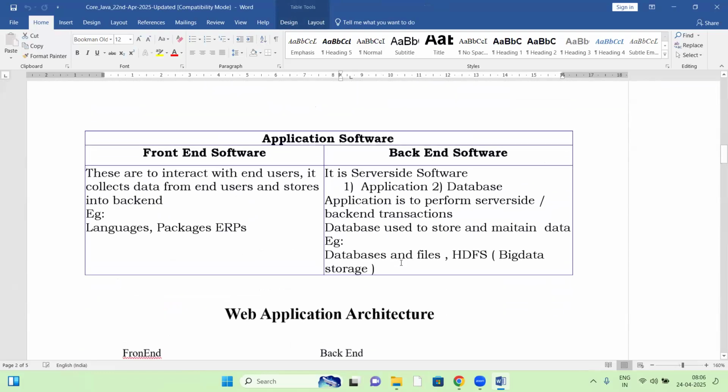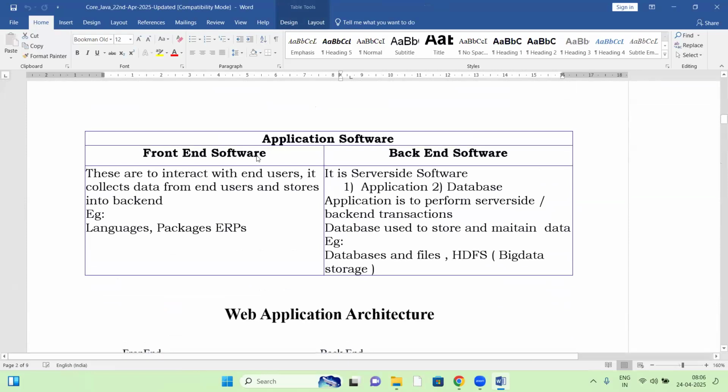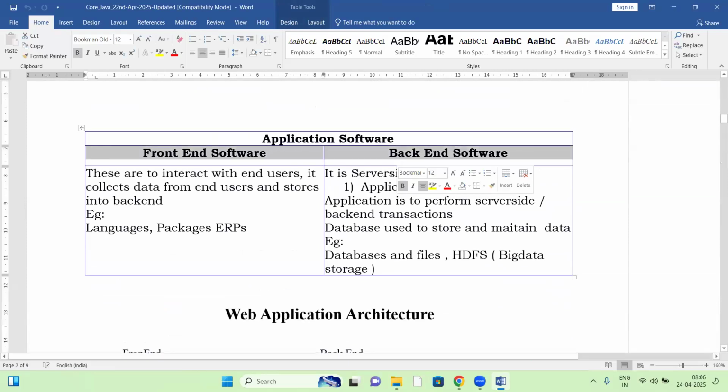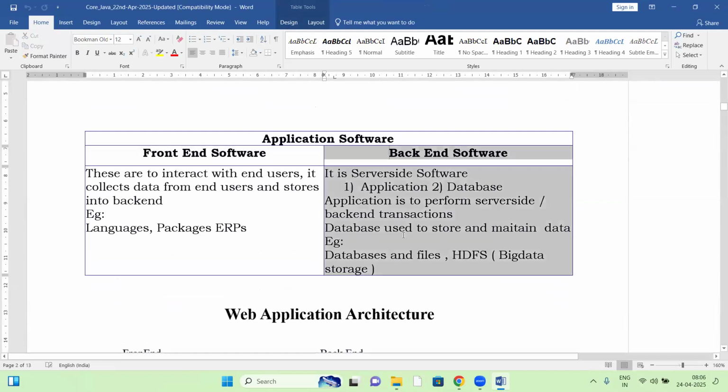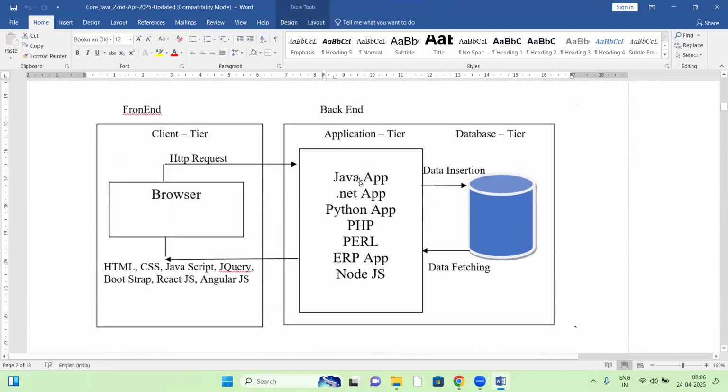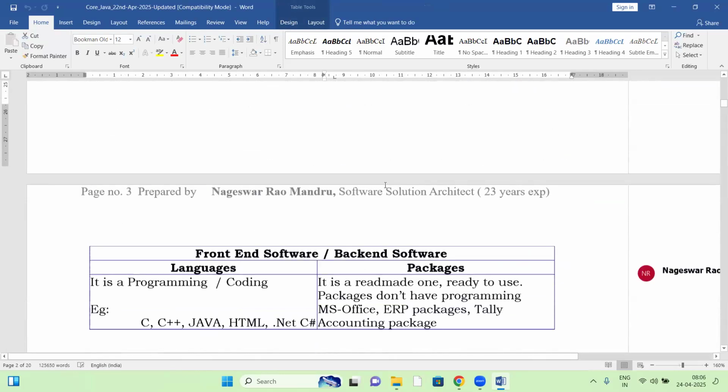In application software, we have the front end and back end. There are two things: front end and back end. In front end and back end software, Java comes under back end software. Java is a back end software.